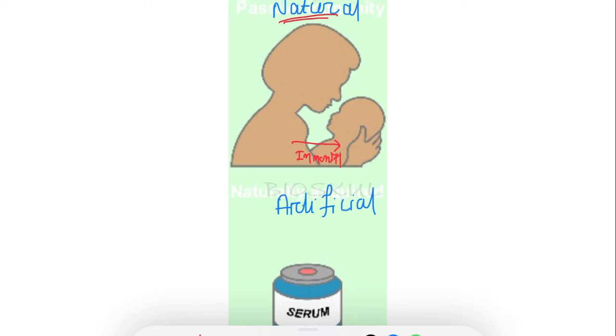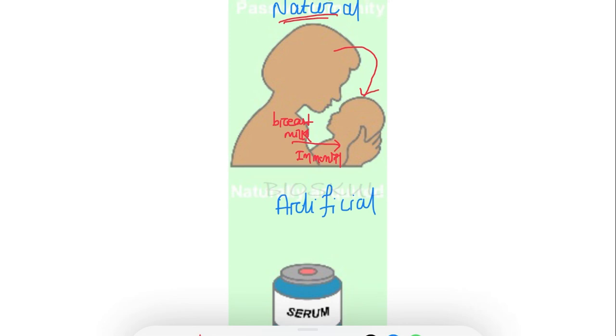Before the child is born, antibodies are passed through the placenta to protect the child from different diseases before birth. After birth, the infant receives immunity through breast milk. So here the antibodies are transferred directly from the mother to the child.